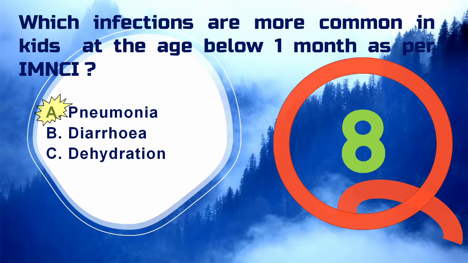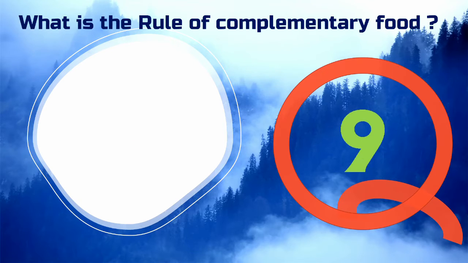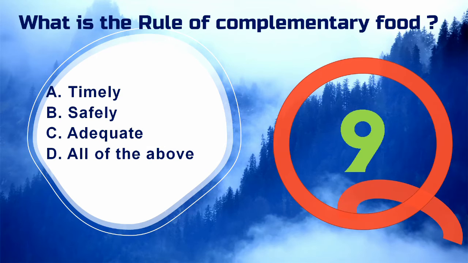Next question, what is the rule of complementary food? A. Timely, B. Safely, C. Adequate and D. All of the above. The complementary food must be given in time and it must be safe, that is, it must be freshly prepared, and it must be given in adequate amount. So the answer to the above question is all of the above. Let's move towards the next question.